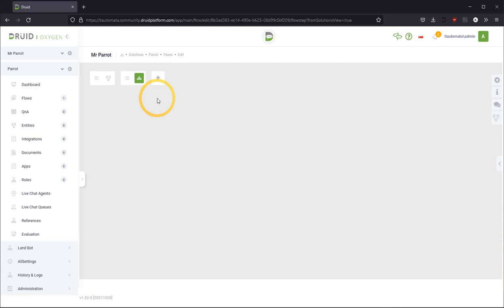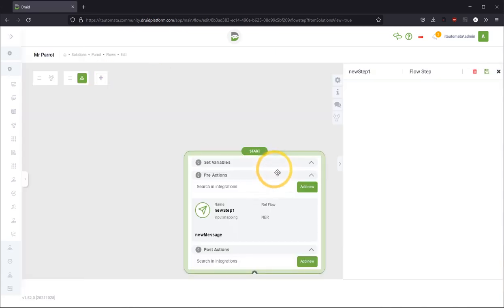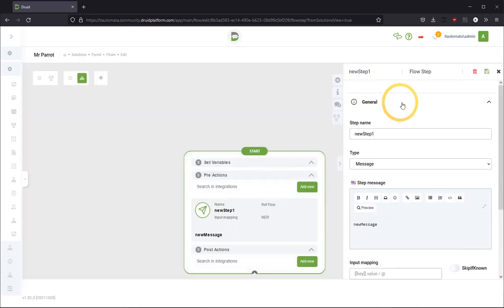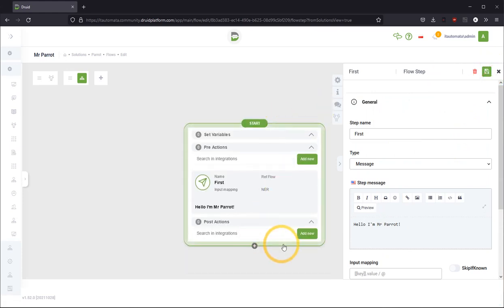And actually we want to start with greetings, some kind of greetings. This is the first step. Add message. Hello, I am Mr. Parrot. Hello, hello, hello, I'm Mr. Parrot. Okay, so now we are actually building a flow.